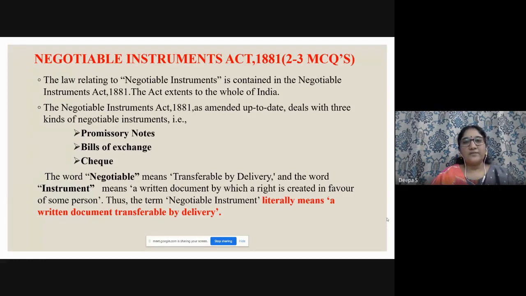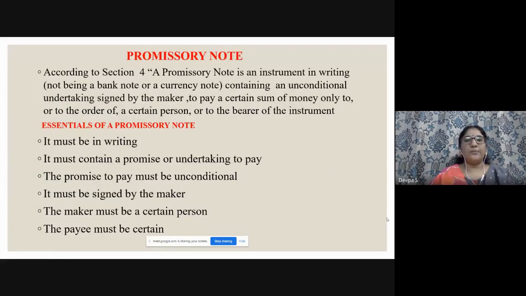Here in 1881, you have to remember the word negotiable. What does it mean? Transferable by delivery. Once they ask it as a multiple choice question. And the word instrument means a written document by which a right is created in favor of some person. Thus the term negotiable instrument literally means a written document transferable by delivery. So in future slides we are going to see promissory note, bill of exchange, and check. So this section is to be remembered.